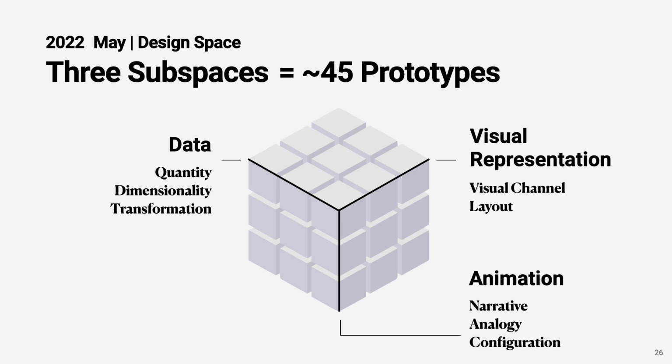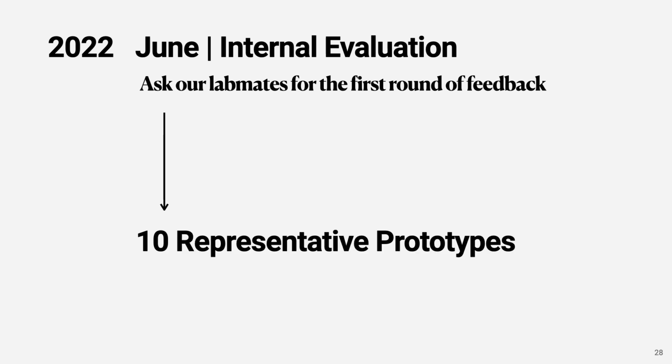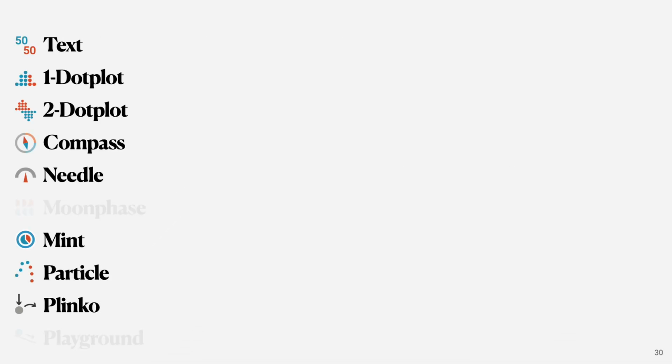45 were way too many for real-world elections, so we had to carefully evaluate and select them. We asked our lab mates to give us the first round of feedback, which helped us narrow them down to 10 prototypes. Here I show 8 of them.